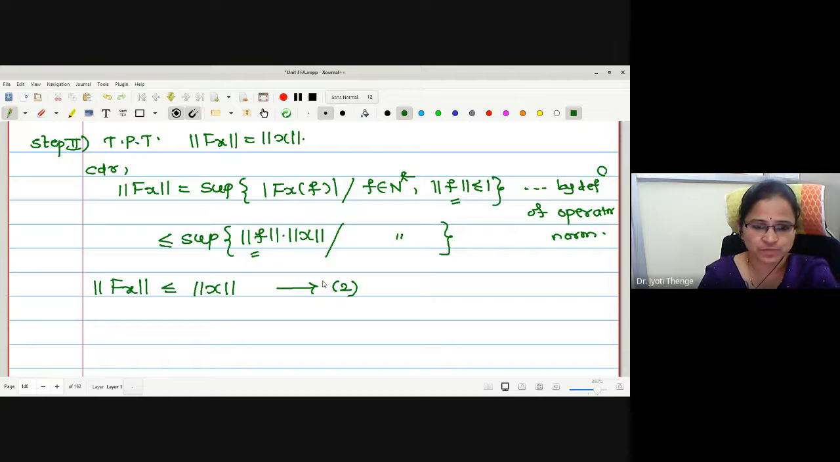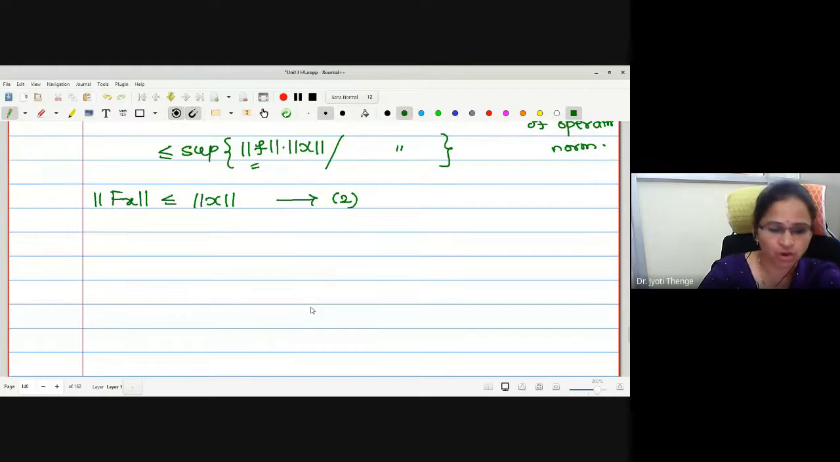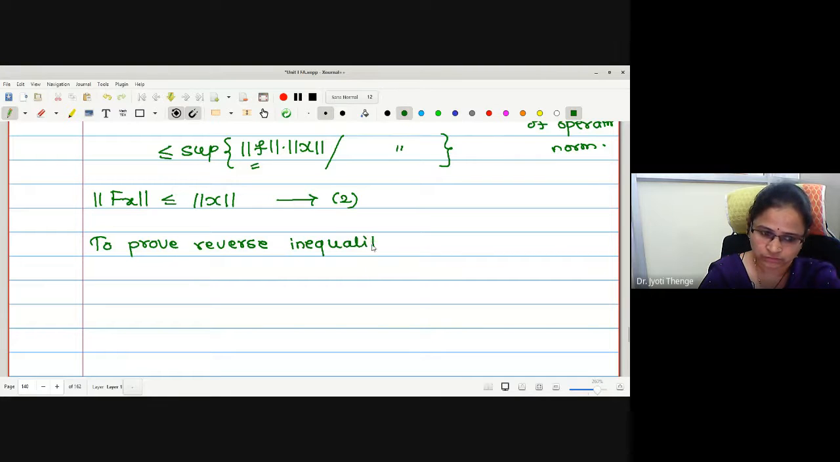Now, to prove the reverse part of the inequality, we are going to make use of the Hahn-Banach consequence number 1, which we have proved already. So let me try to prove the reverse inequality. To prove the reverse inequality, we use Hahn-Banach theorem consequence number 1.